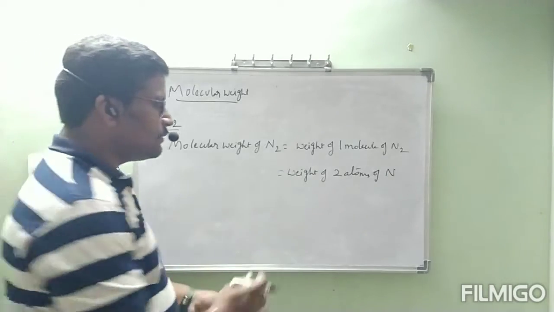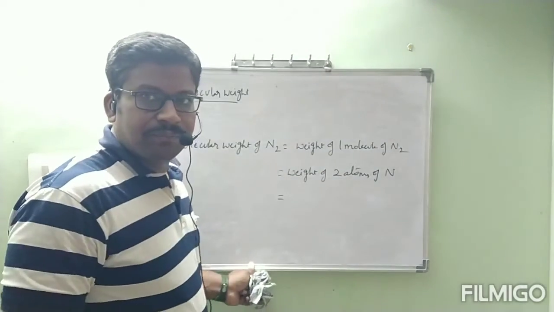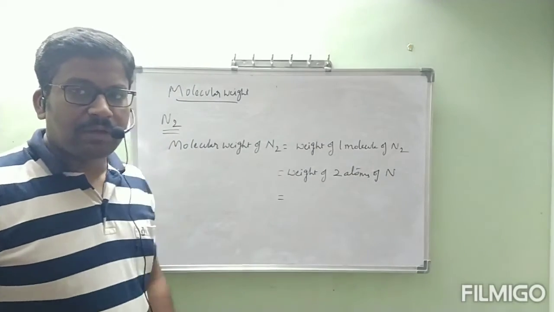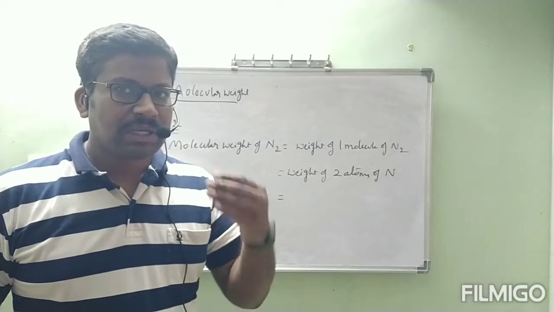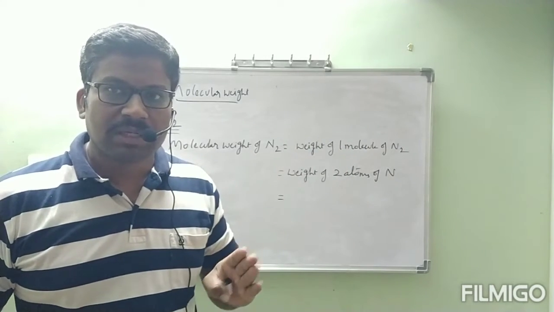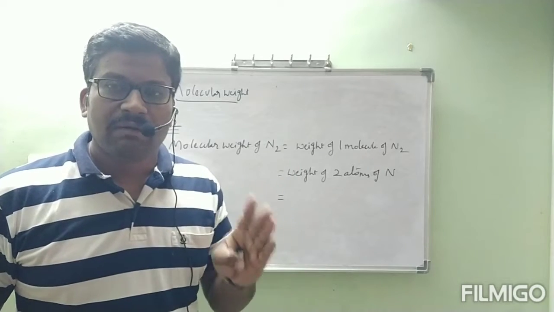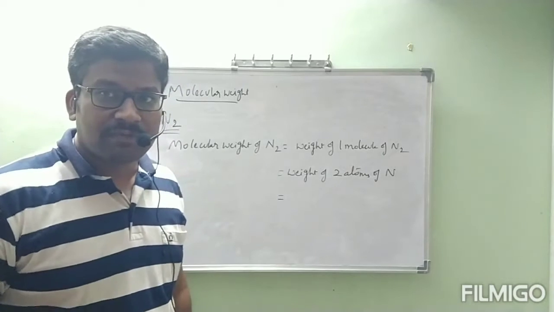One nitrogen atom is 14 AMU, because one nitrogen atom contains 7 electrons, 7 protons and 7 neutrons. The mass of the 7 electrons will not be considered. The 7 protons and 7 neutrons mass will be added, and we will get 14 AMU. So one atom of nitrogen weighs 14 AMU.